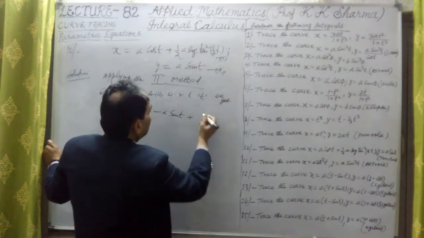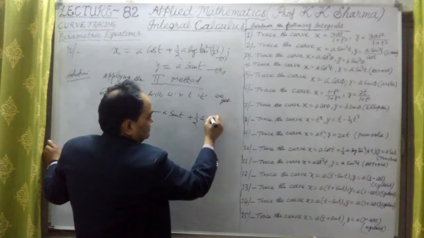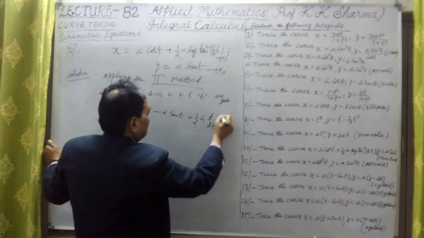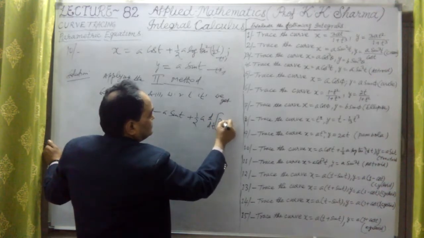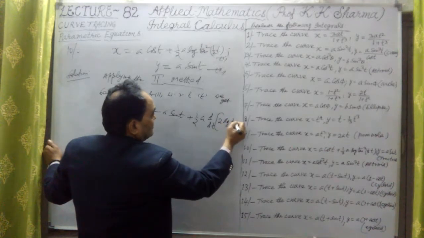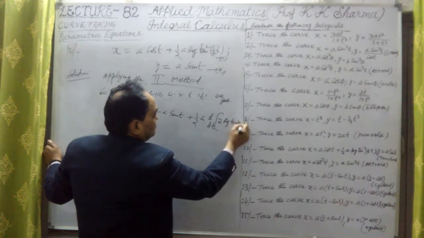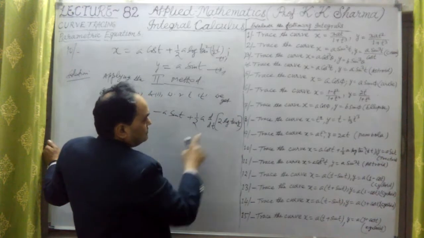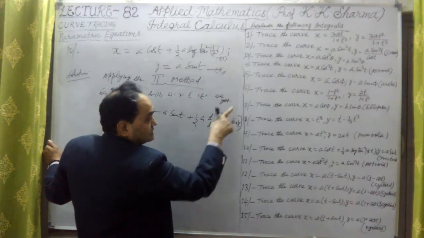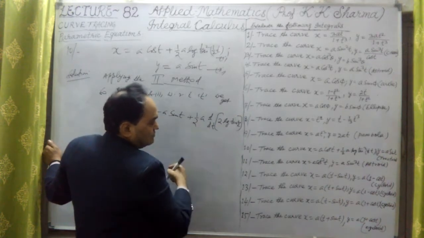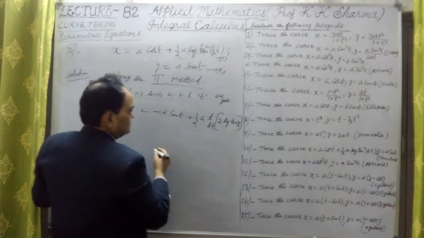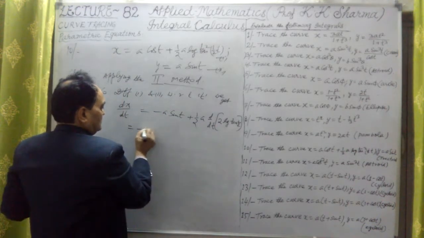So before differentiating, we take it as a constant. Now this is d by dt of twice log of tan t by 2. Why? Because this is log tan square, so the power 2 can come before. Now this is a simple constant term, so we can do it further.